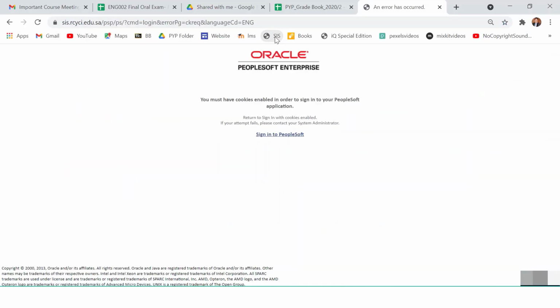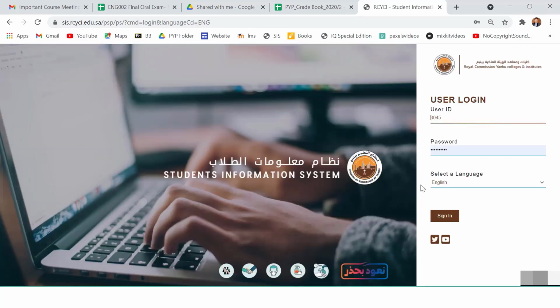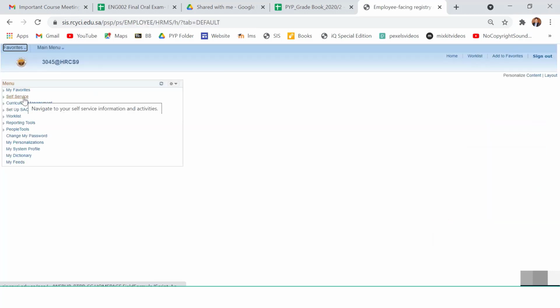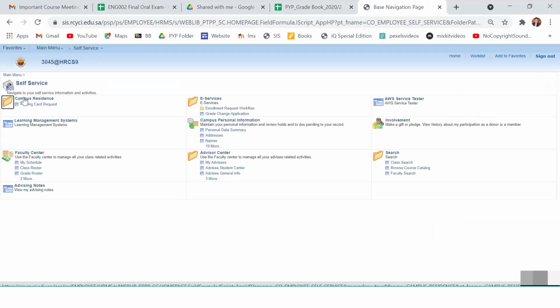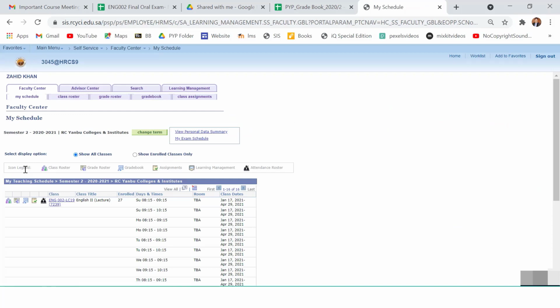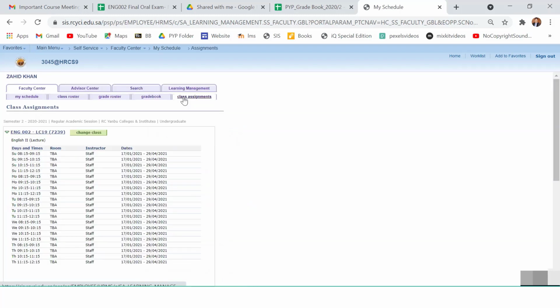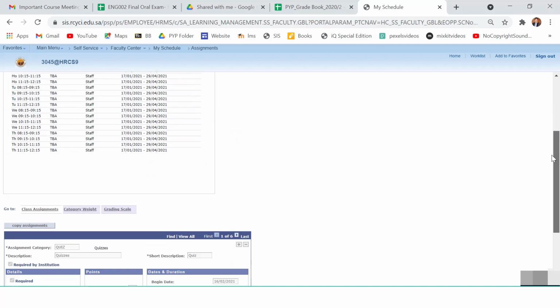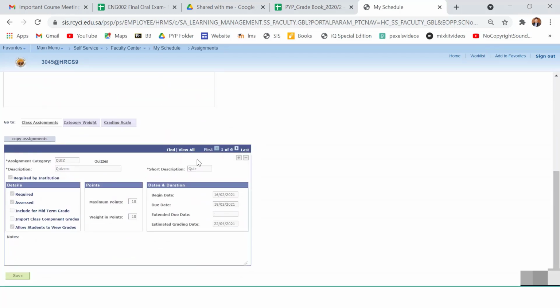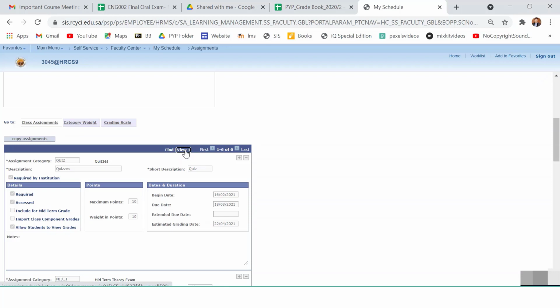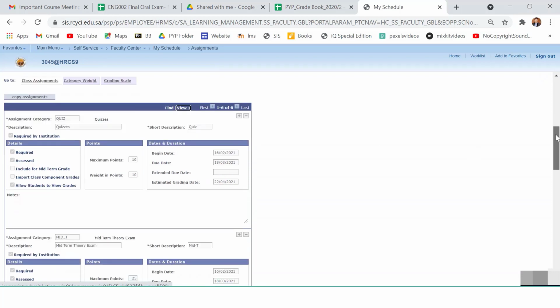First, you will go to sis.rcyci.edu.sa. You will sign in. You will give your username and password. Then you will go to self-services. After that, you will go to my schedule. Then you will come here on class assignment. When you click on the class assignment, you will see this. And here you will click view all. In this way, you can view all.